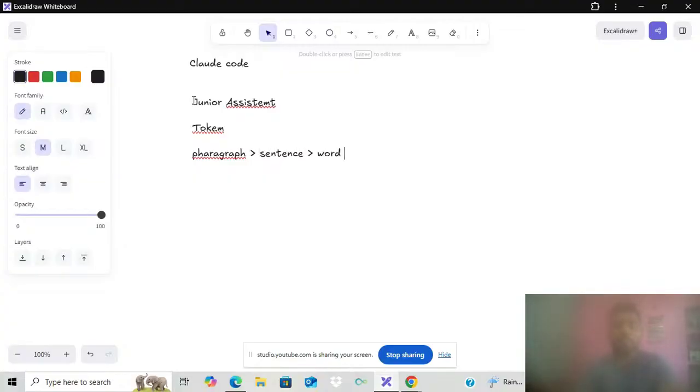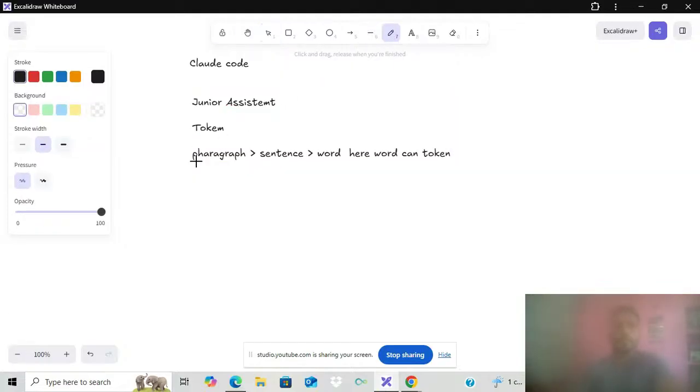The smallest unit, we can call a token. So here a word can be a token. Think in that perspective: we have the paragraph, we have the sentence, and we have the smallest unit, which here can be considered a token.